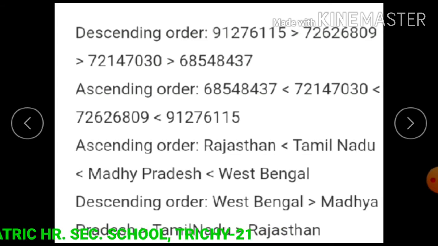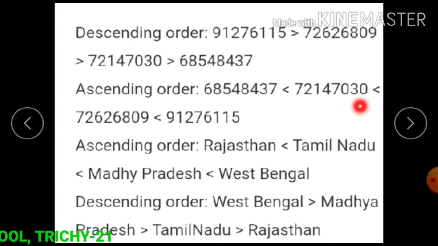And in ascending order: 6 crores 85 lakhs 48,437 is less than 7 crores 21 lakhs 47,030, is less than 7 crores 26 lakhs 26,809, is less than 9 crores 12 lakhs 76,115.